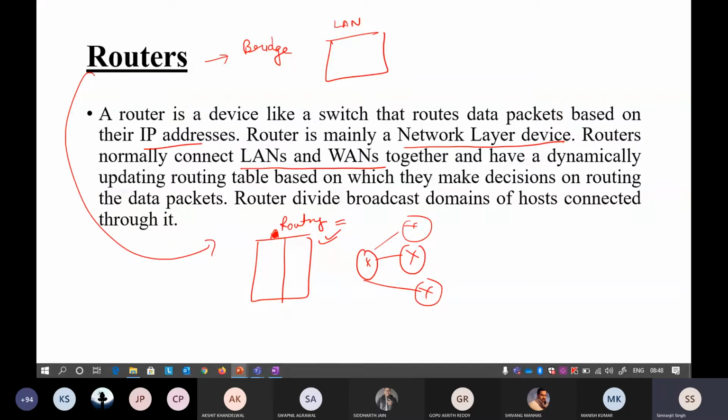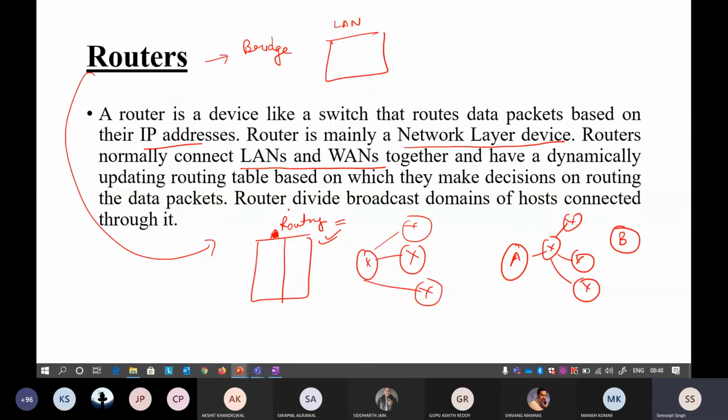Okay, so the routing table contains all the routing entries. That means if you want to reach from a particular sender to a particular receiver, in between there are many paths available. I'm only showing you 3 or 4, but actually there are like 1,000 or 10,000 or 1 lakh paths to reach this particular receiver.